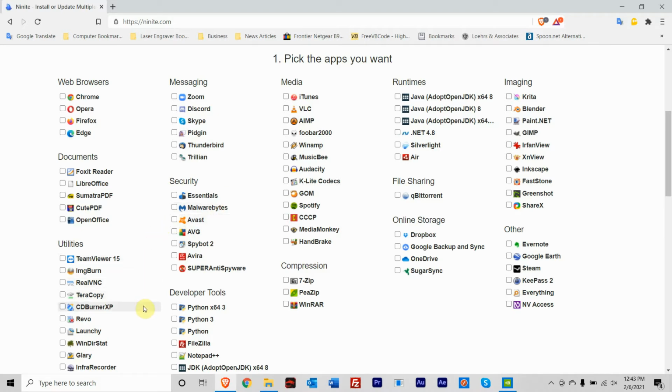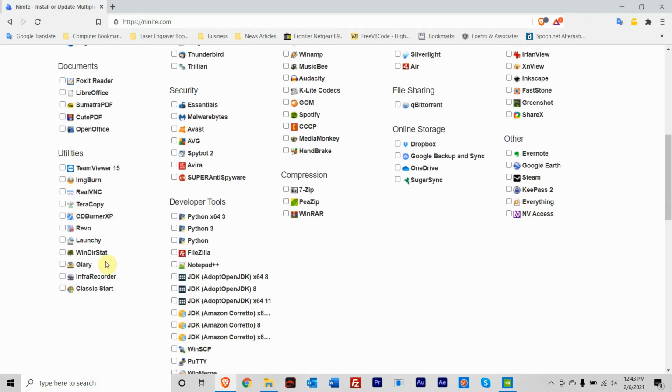Now, let's look at the other things that this has over here. It has utilities that are actually very good to have on here. I use TeamViewer every once in a while. That's actually a very good thing to have. A lot of people use RealVNC, which is the same type of thing. It's how you get into remote computers easily. It's fast, simple, easy to use.